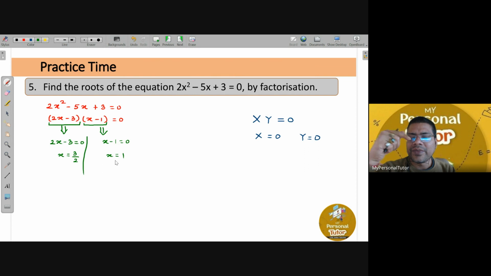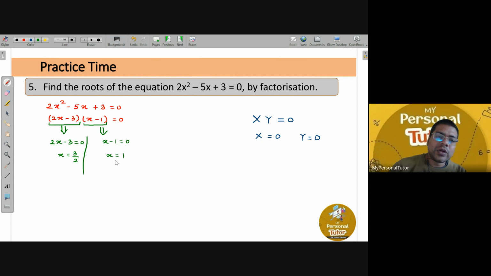Is that all right, Karthik? Yes, sir. Same way, suppose we have a cubic equation, for example. In a cubic equation, the highest power on the variable will be 3. So if you solve any cubic equation, you will get three answers. Same way, suppose you have any equation in which the highest power on the variable is 10, it means that you will get 10 answers. So whatever the highest power on the variable is, you will get that many answers. Right now we are focusing on quadratic equations, so obviously when we solve them, we will get two answers. Is that all right? Yes, sir.